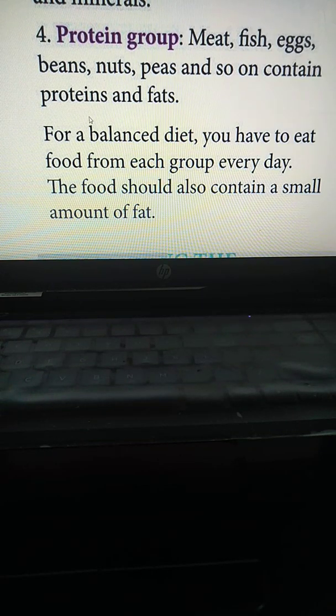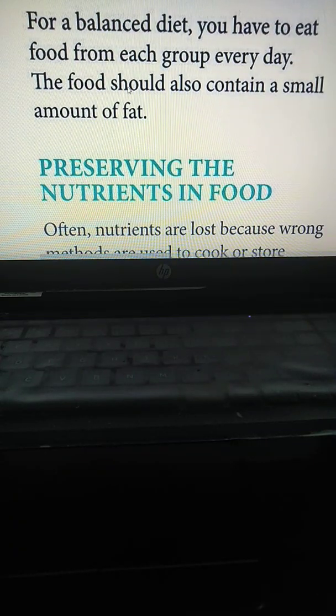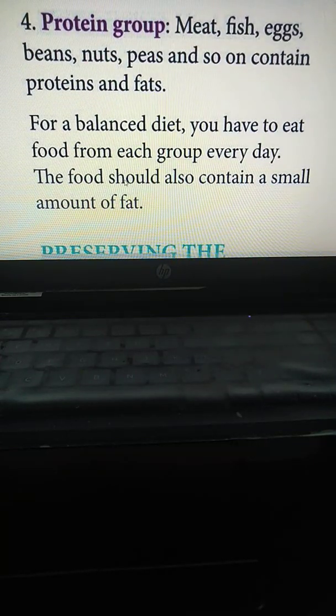As you all know, we are not all non-vegetarian. Some students are vegetarians also. They can take beans, nuts, and peas. So these are all the balanced diet groups.